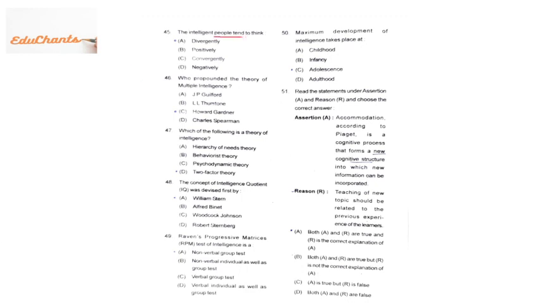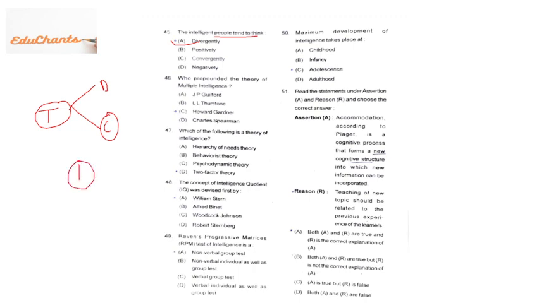45. Intelligent people tend to think. Now see, many students will think convergently, many students will think divergently. But as far as books are considered, it is divergent. Thinking is of two types, divergent and convergent. Convergent means you think deeply on one point.